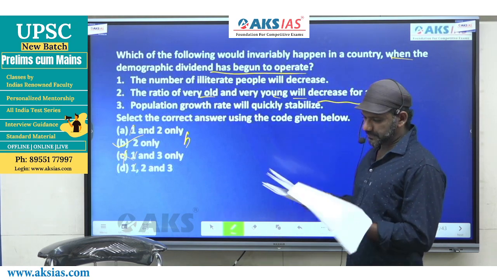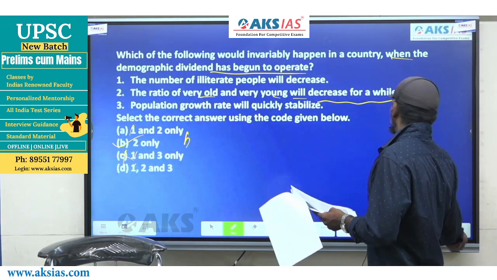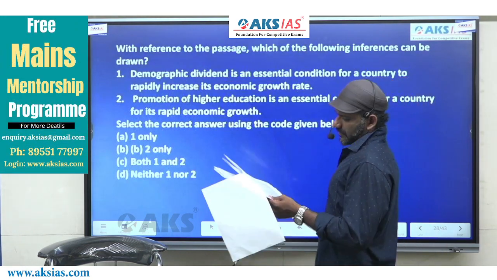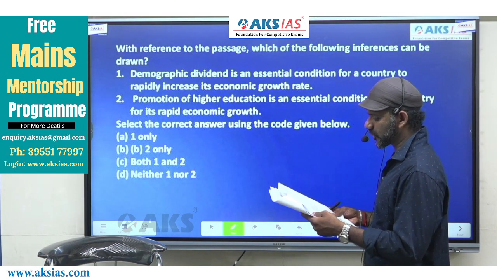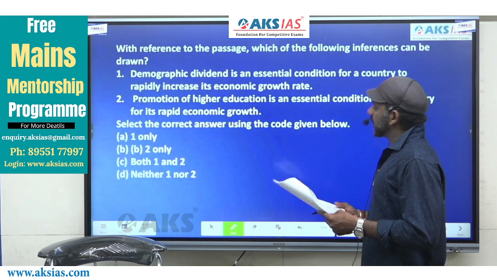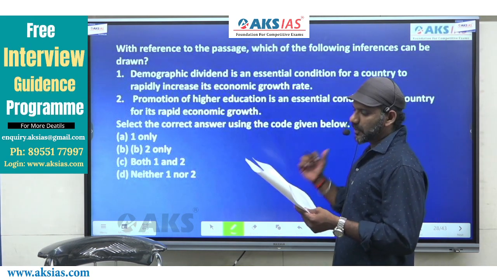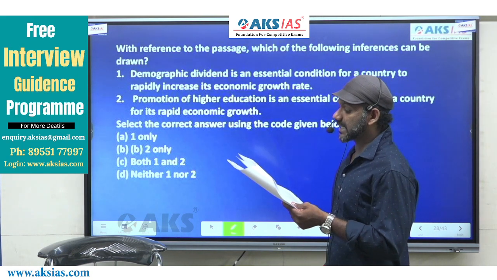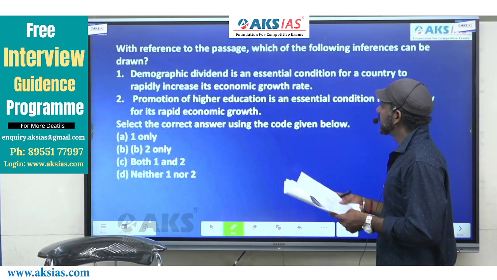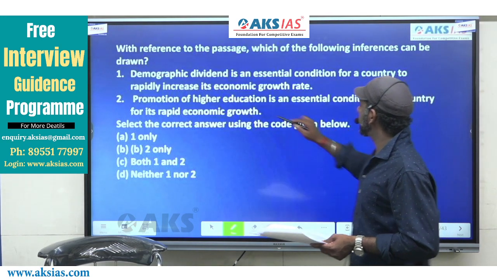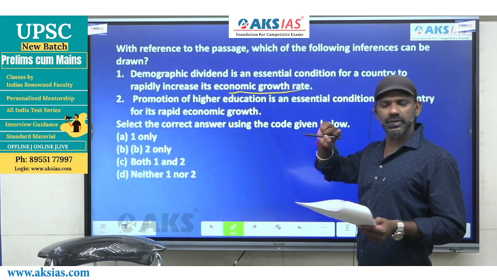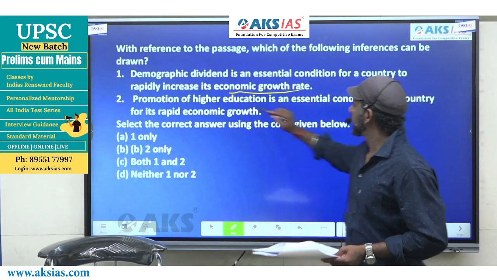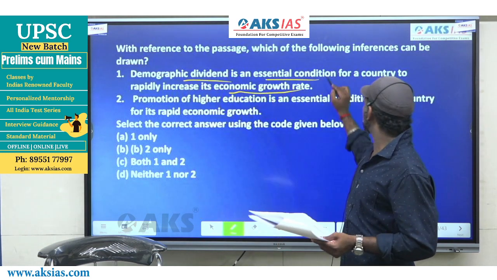The next one. We have one more question following this passage. With reference to the passage, which of the following inferences can be drawn? Now, come to 1. Demographic dividend is an essential condition for a country to rapidly increase its economic growth rate. So, for economic growth rate to increase rapidly, demographic dividend is an essential condition.